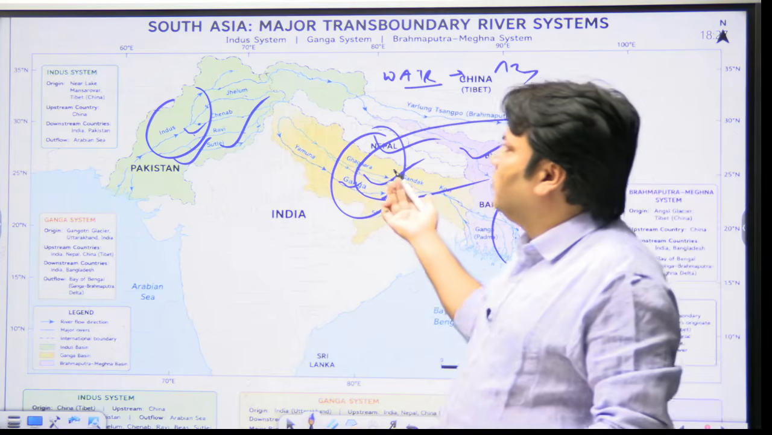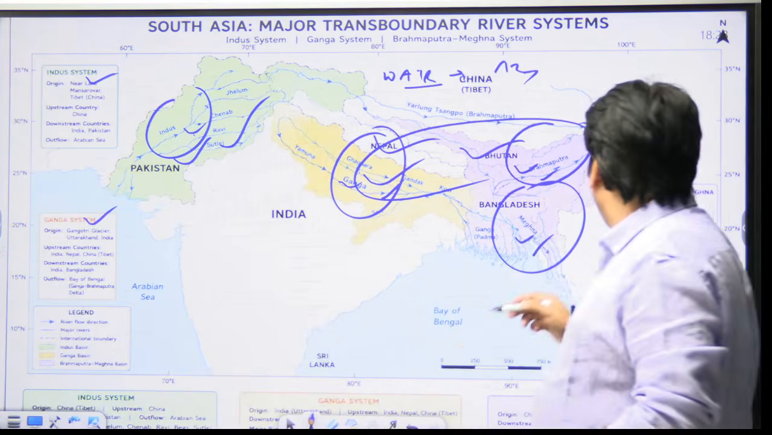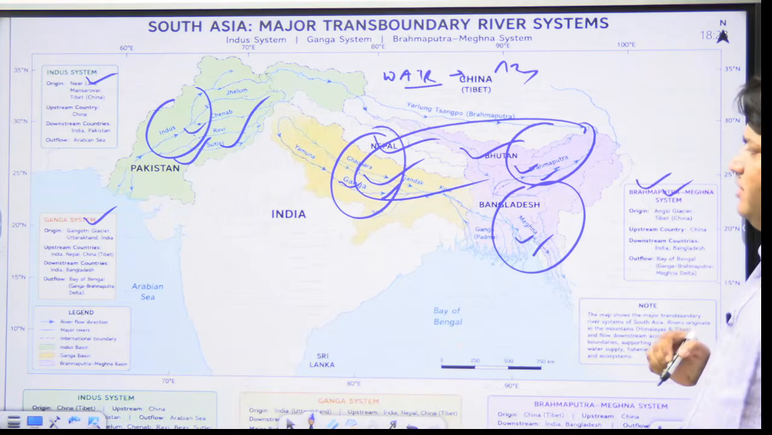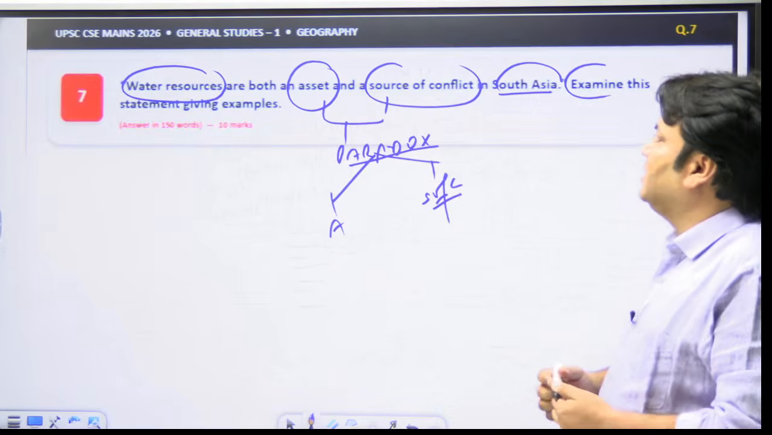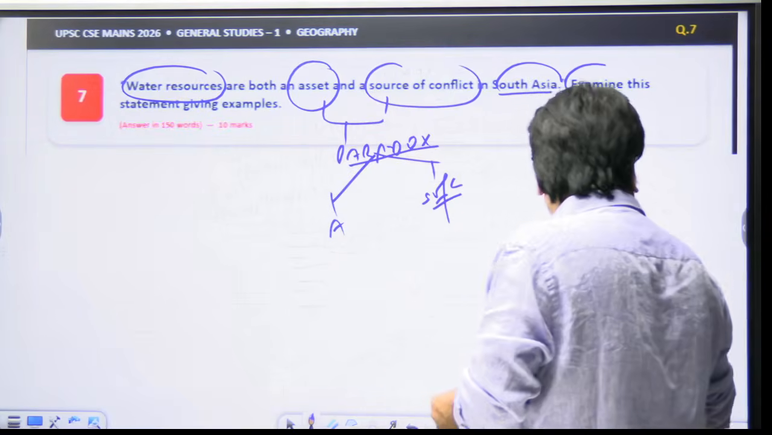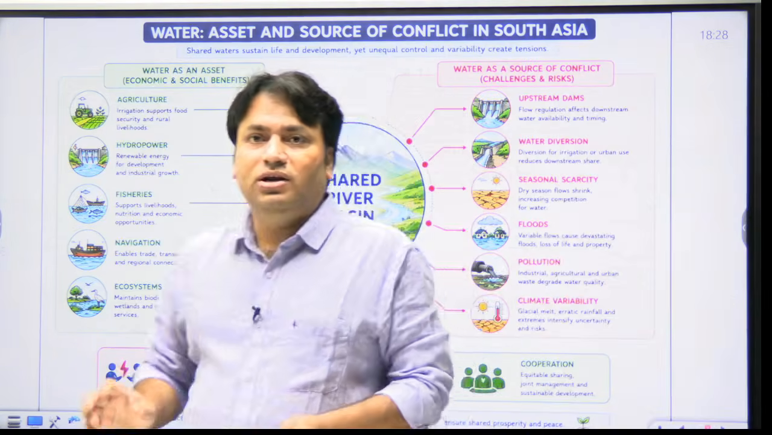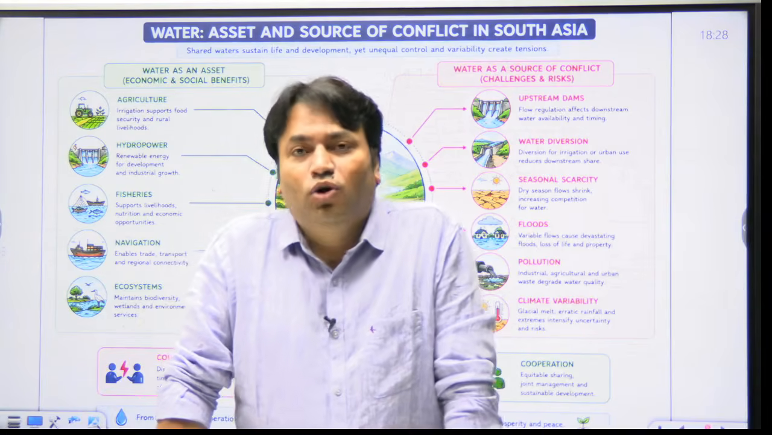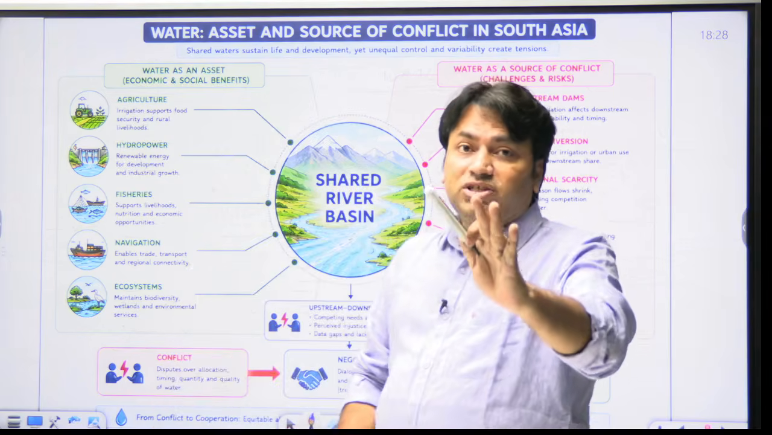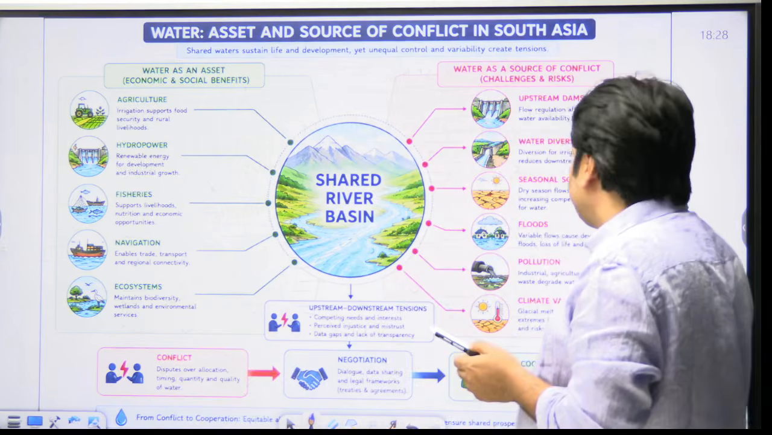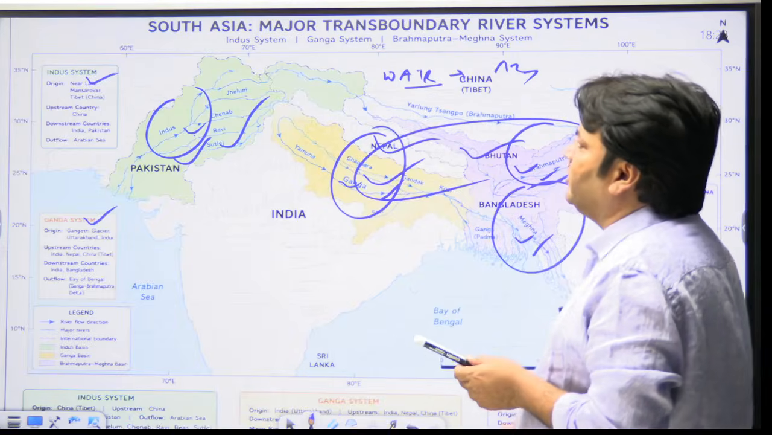When we talk about this water, we are talking about river systems, Indus system, Ganga system, Brahmaputra, Meghna system. And this system shows that this water is what? An asset. But at the same time, what we see is that this same water is also a source of conflict. Why is it a source of conflict? Due to upstream downstream tensions, right? So I hope that all of you understand upstream and downstream system.